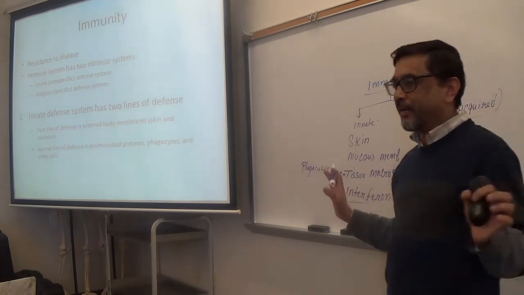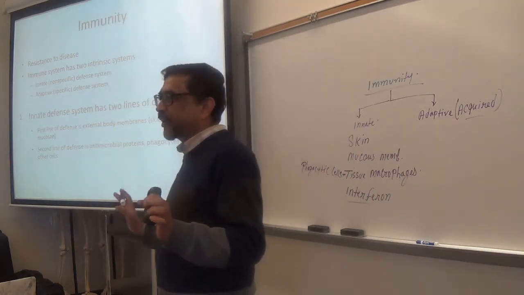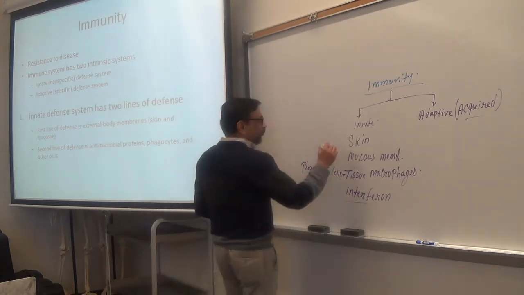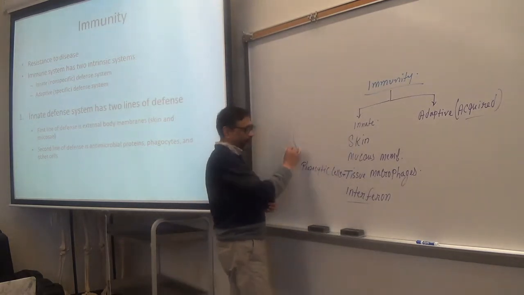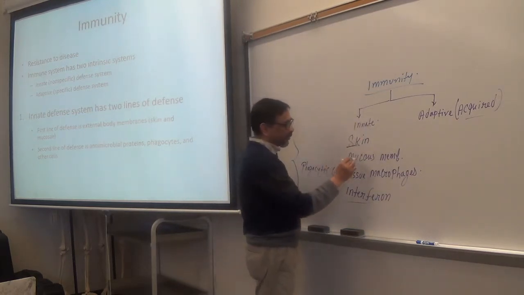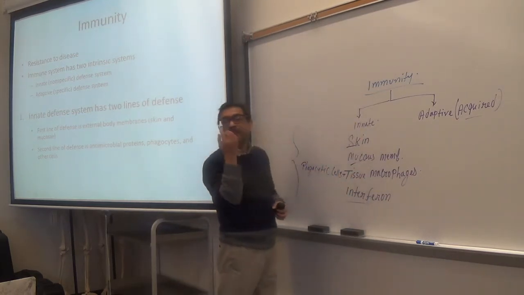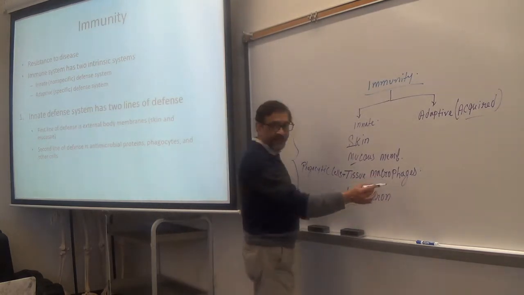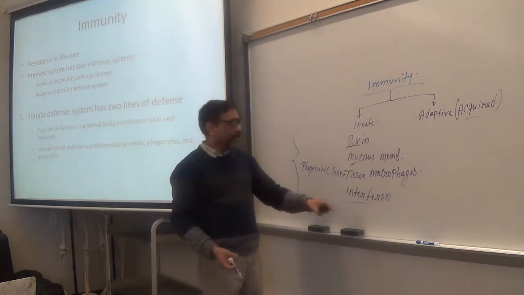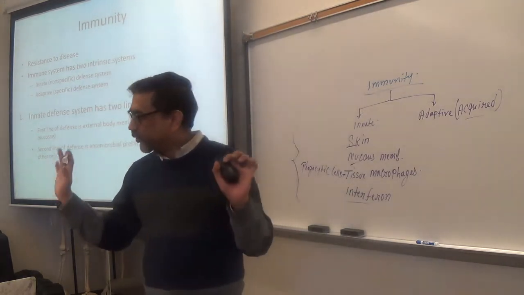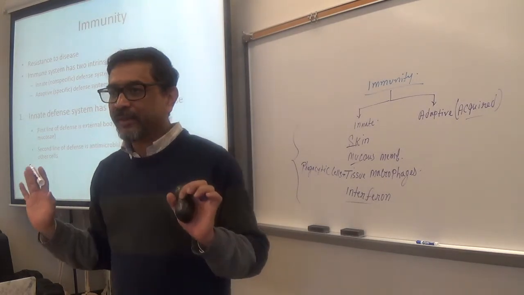So everybody has interferon in the tissue. Okay? So you see, these belong to innate: skin, mucous membrane in your respiratory tract and GI tract, macrophages or phagocytic cells in the tissue, and interferon. All of us already have those in the body. We get them by birth.